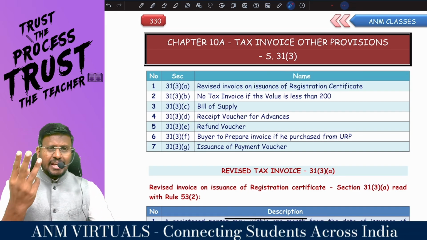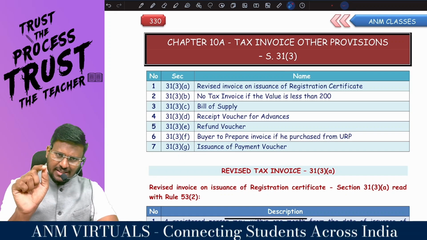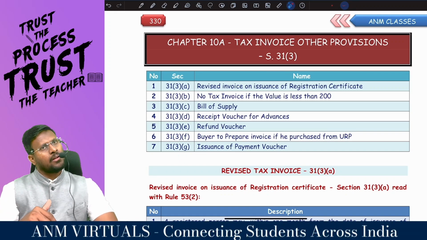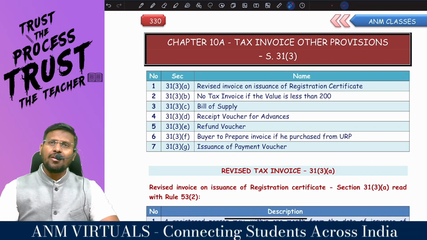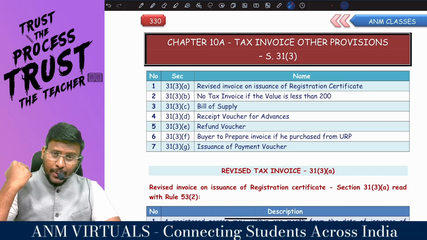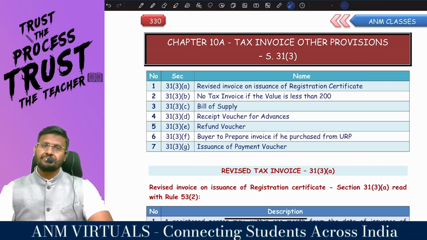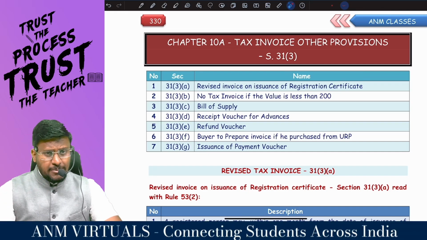That means if 3 conditions are satisfied, if the value of supply is less than 200, the recipient is an unregistered person, and the recipient does not need the tax invoice, then instead of issuing a tax invoice, you can issue a consolidated tax invoice. Consolidated. What is 31 subsection 3 clause C?